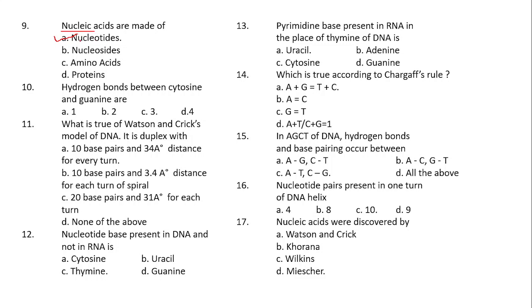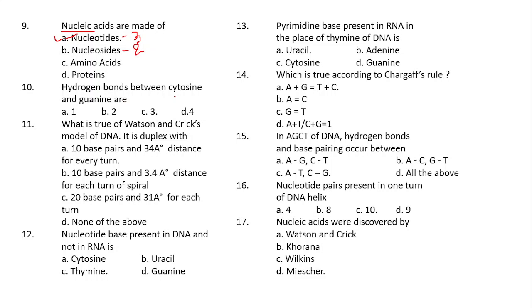And you know what is the difference between nucleotides and nucleosides? Nucleosides will have only two units: the pentose sugar and nitrogenous base. But nucleotides will have three units: pentose sugar, nitrogenous base, and phosphate group. So if all the three are there, then a nucleic acid can be formed. That is why nucleic acids are made up of nucleotides.